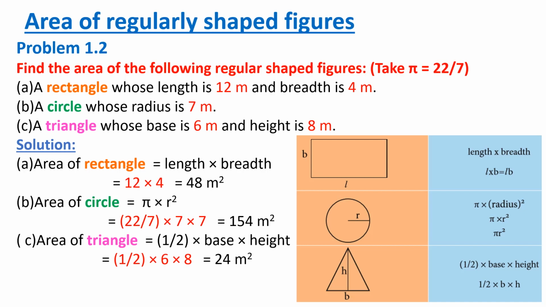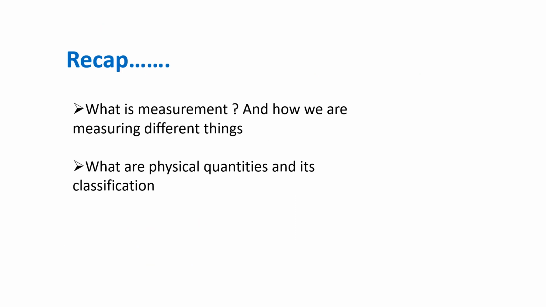And then third question, a triangle whose base is 6 meter and height is 8 meter. So what is the formula for finding the area of triangle? Half into base into height. The value of base is 6 and the value of height is 8. So half into 6 into 8. When we cancel, we can get the answer of 24 meter square. Clear children?